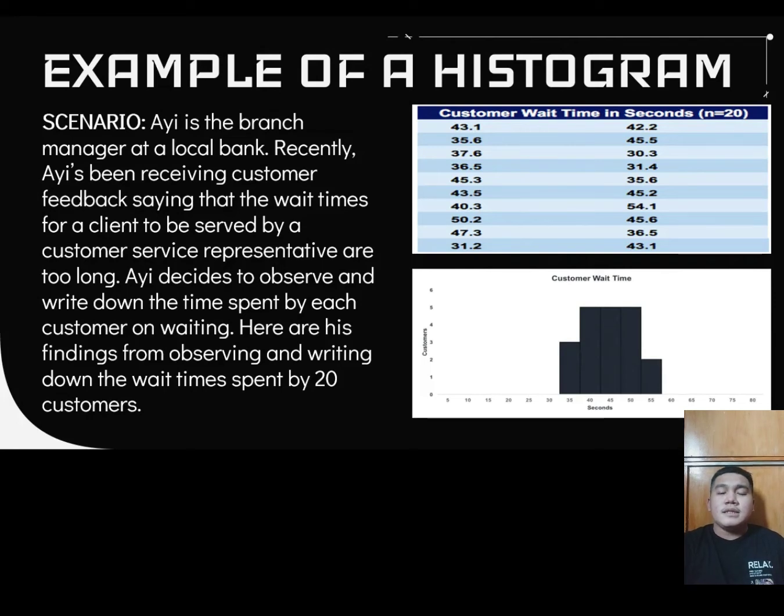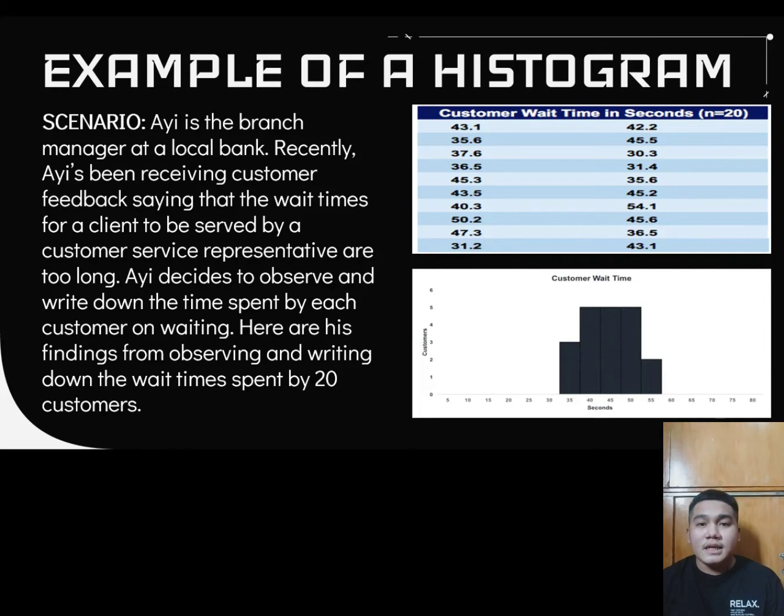So the next is the example of a histogram. Here is the scenario. I am the branch manager at a local bank. Recently, I've been receiving customer feedback saying that the wait times for a client to be served by a customer service representative are too long. So I decide to observe and write down the time spent by each customer waiting. Here are the findings from observing and writing down the wait time spent by 20 customers. The corresponding histogram with 5-second bins or 5-second intervals would look as follows.